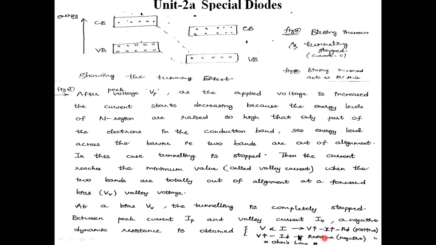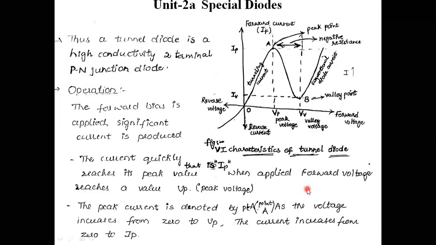This is the phenomenon. Normally voltage should be proportional to current, but though I am increasing the voltage, the current decreases here. It should obey Ohm's law, whereas here it is not obeying Ohm's law, and I am getting negative resistance. I can treat that position as the negative resistance position. The application of this negative resistance is very important. For further analysis, we can see this same negative resistance part in the UJT also.